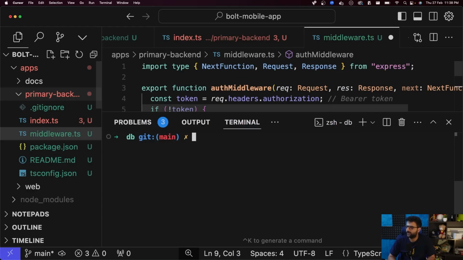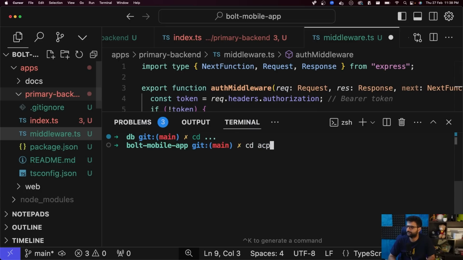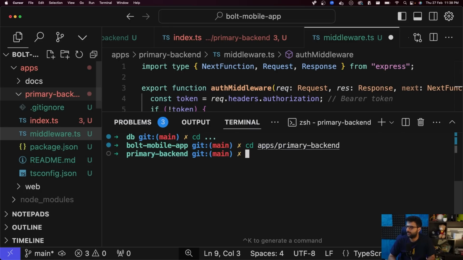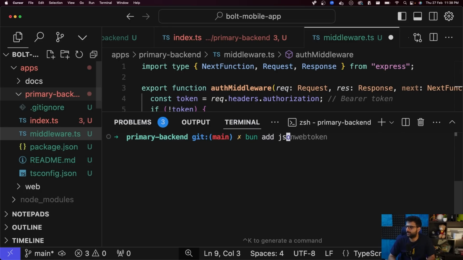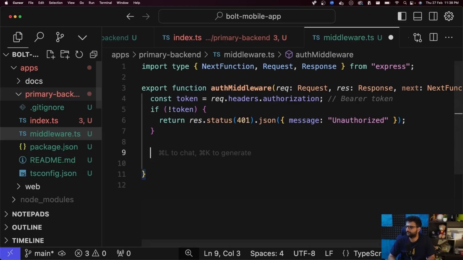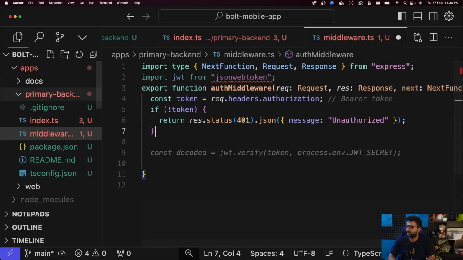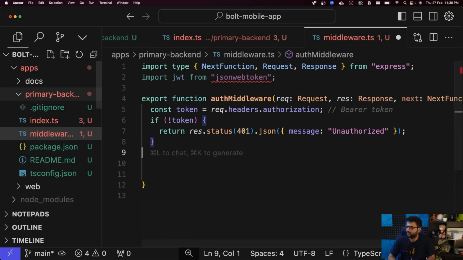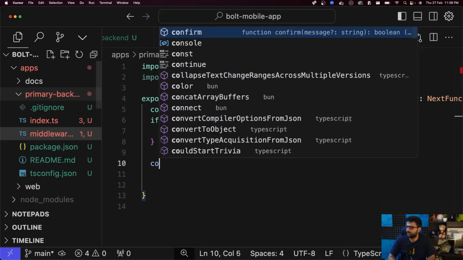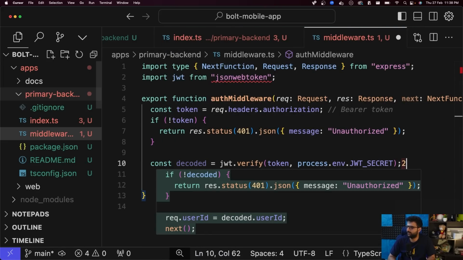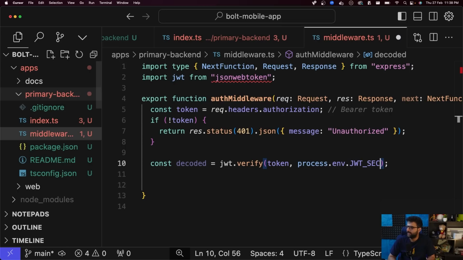And if the token is fine, firstly I need to add a dependency, add JSON web token. Import JWT from JSON web token. And now, as the AI will tell us very soon, what do I have to do? Const decoded equal to JWT.verify, JWT secret, or a JWT public key.